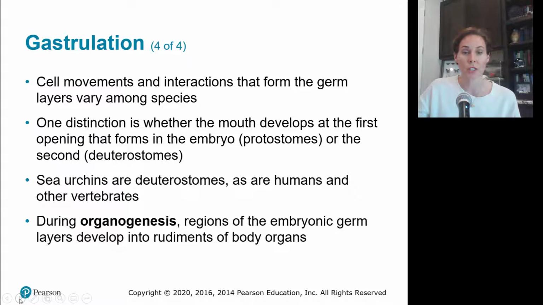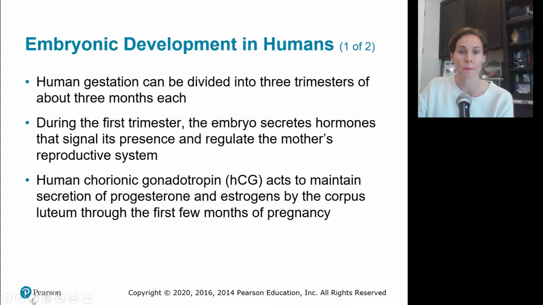Sea urchins are deuterostomes. As you're learning your favorite phyla, this is a term that you hopefully will have heard and will understand. We are also deuterostomes. During organogenesis, regions of the embryonic germ layers develop into rudimentary, primitive-looking body organs.